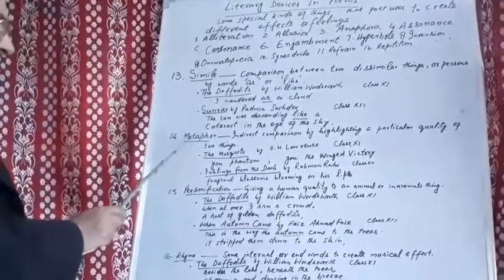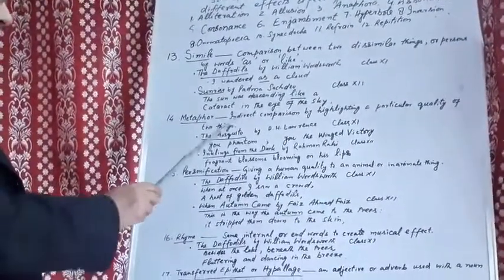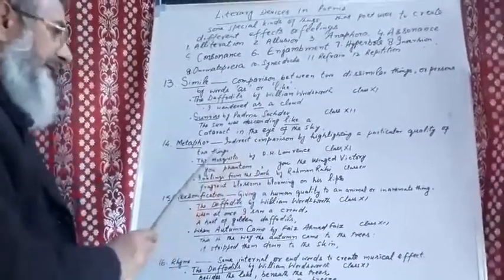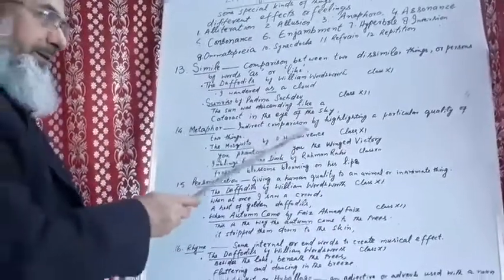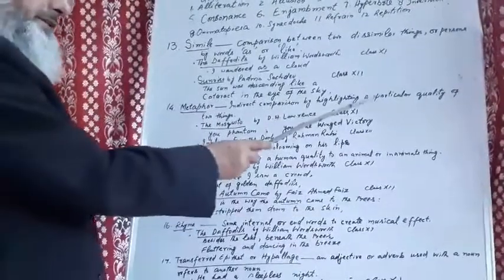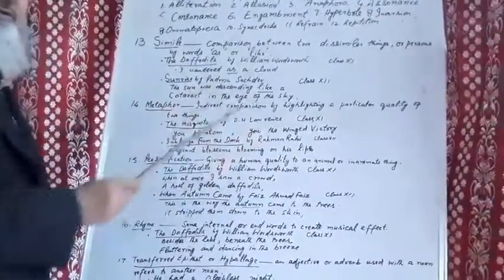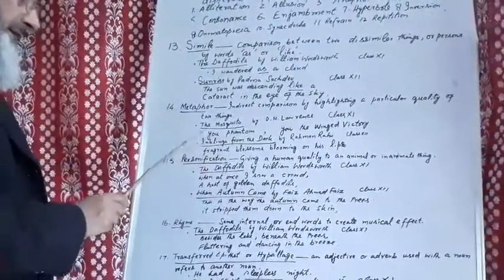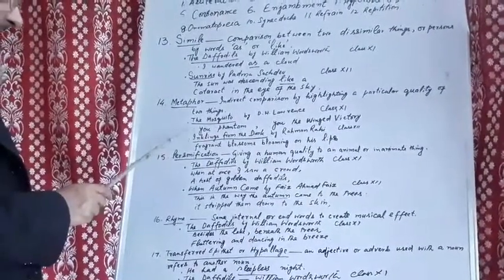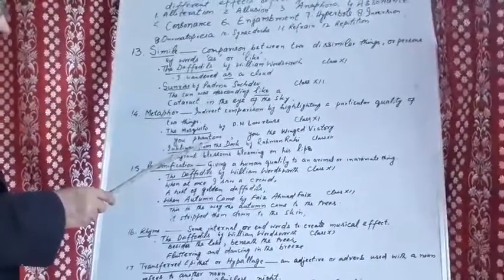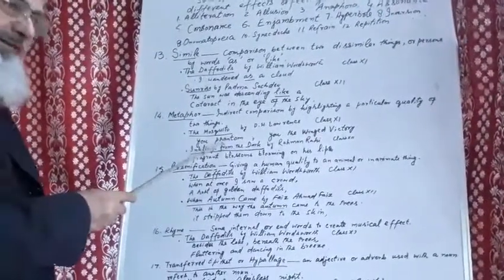Number 14, metaphor. Metaphor is the indirect comparison by highlighting a particular quality of two things. Here, indirect comparison is made between two things, but with respect to a particular quality. For example, in the poem The Mosquito, 11th class poem by D.H. Lawrence, the poet refers to the mosquito as phantom. Phantom means something which is invisible, which is not seen.